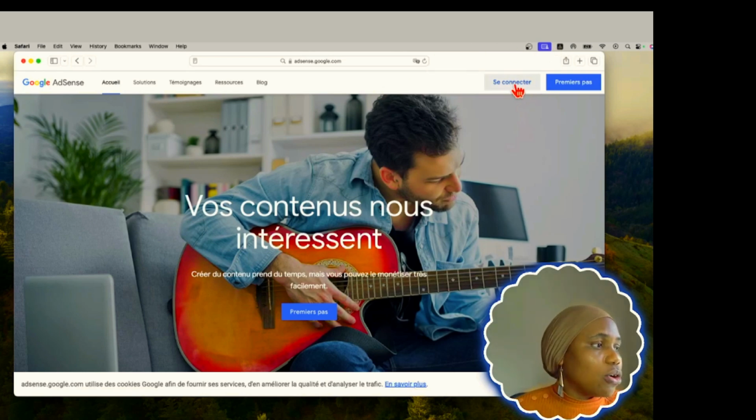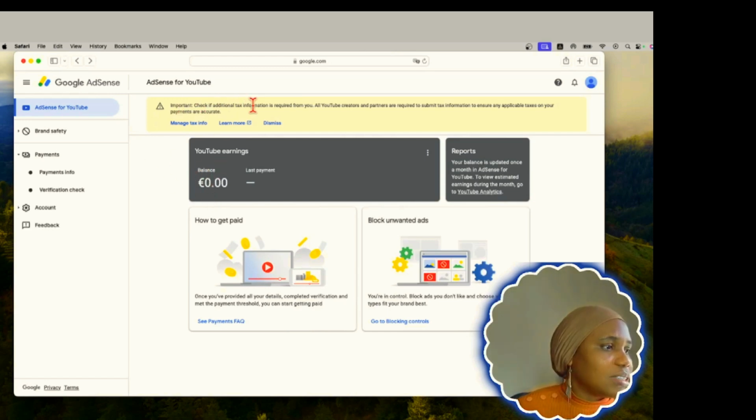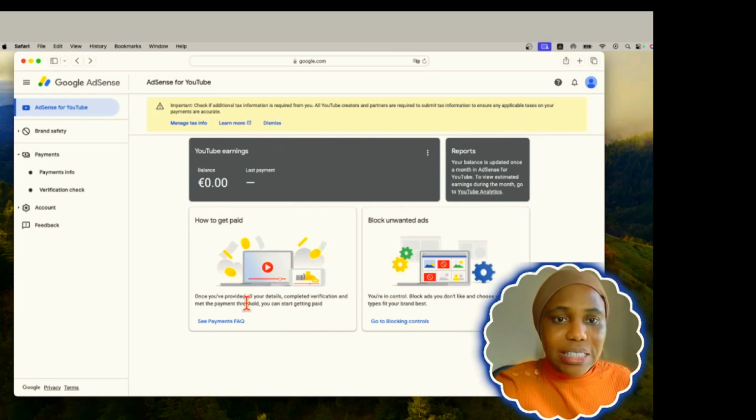So you connect your account, because it's very important, to open your account like this. You can see this is my account. I've not started earning, so I want to do this before I start earning, so I will not be paying that 30% from my account. Important: check if additional tax information is required from you. All YouTube content creators and partners are required to submit tax information to ensure their tax is applied accurately.